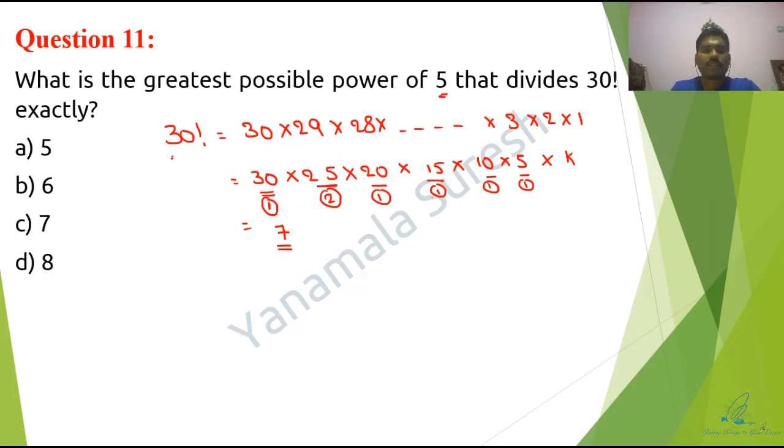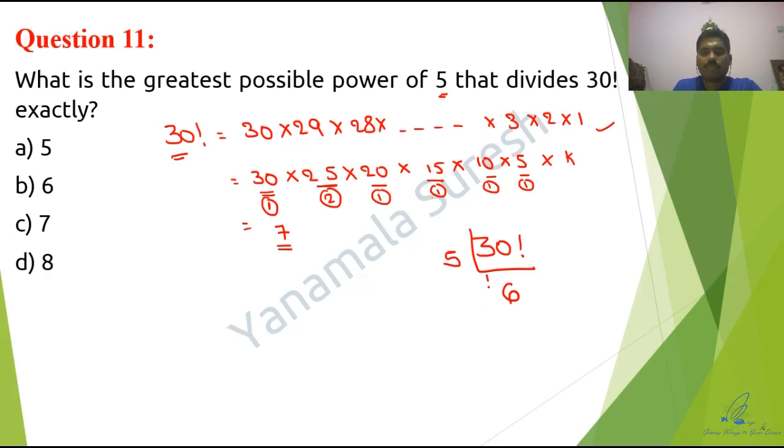See, this 30 factorial is fine. I can manage here. This is the way. But what if the question had 100 factorial or 200 factorial? It becomes complex, right? So for that we have a shortcut. That is nothing but just divide by 5. 30 factorial, divided by 5. 5 sixes are 30. Now 6 is greater than 5.